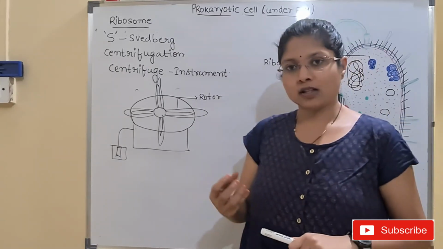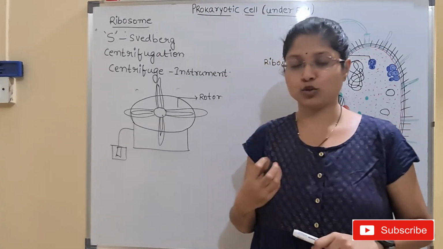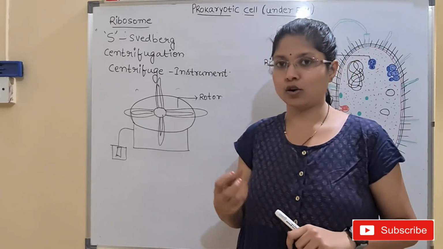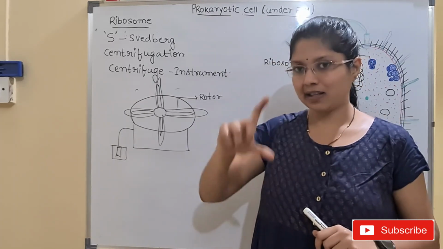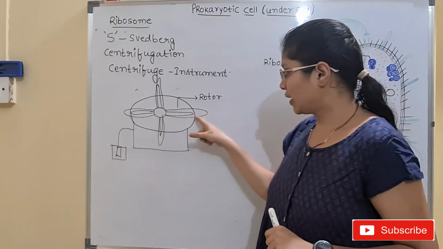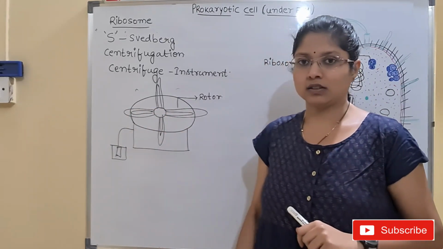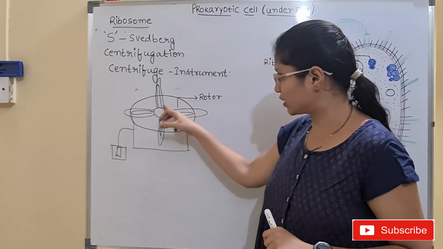The lysate or the sample that has to be used for analysis or for the separation of organelles will be taken inside test tubes. And all these test tubes are loaded into these conical shaped tubes. These conical shaped tubes are present inside. I have given the test tubes, children.